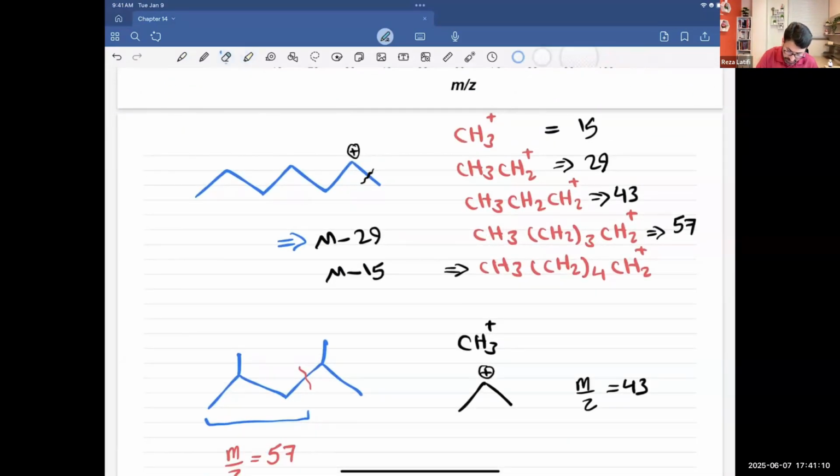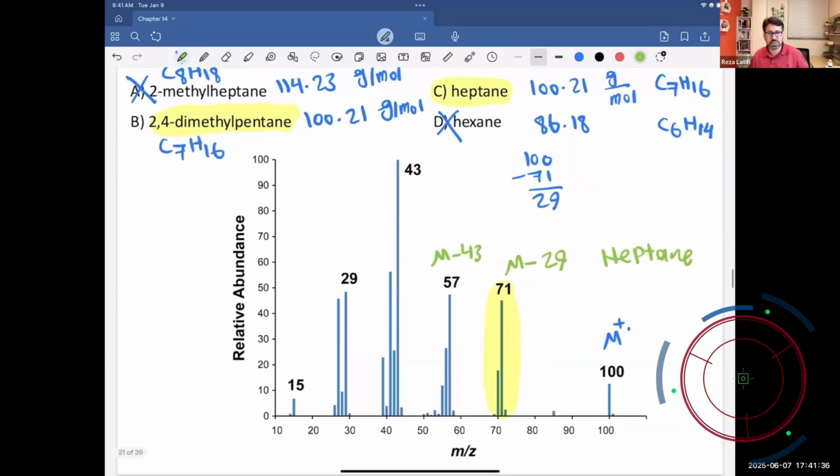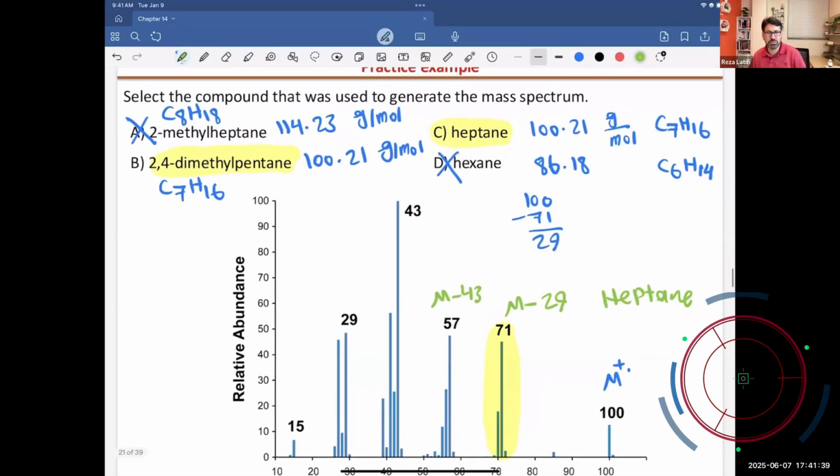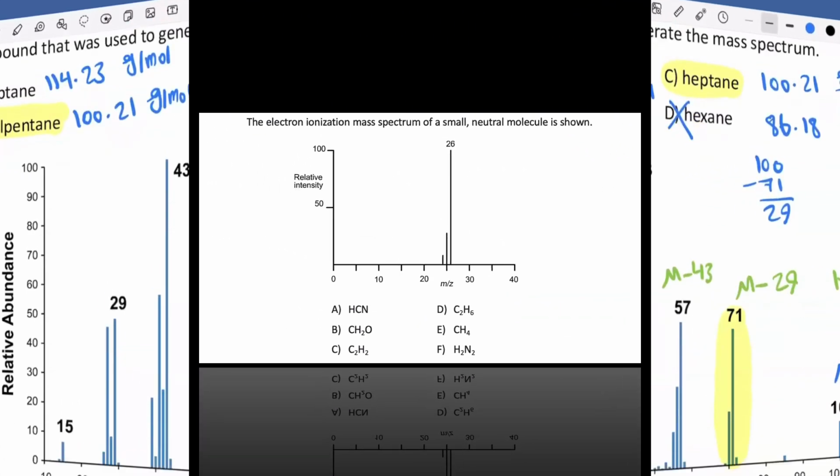So I'm going to technically cut the molecule from here, and put the positive charge there. And so this one will be M minus ethyl, or minus 29. And M is 100, so 100 minus 29, you should see a peak around 71. And I do see that peak. Well, I don't see it for the second molecule. So I'm going to say this spectrum must belong to heptane.